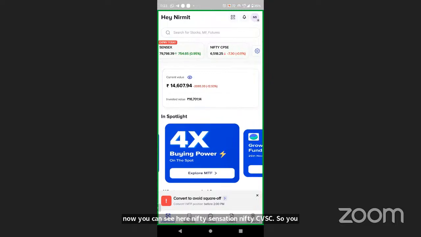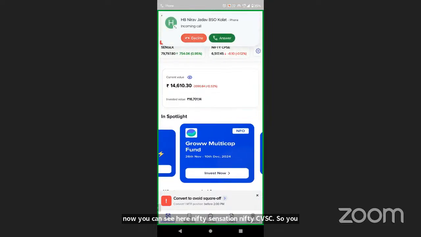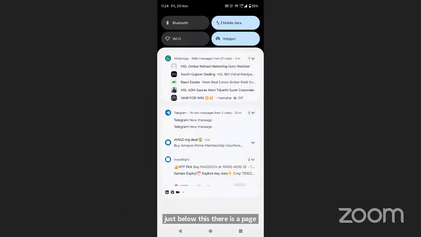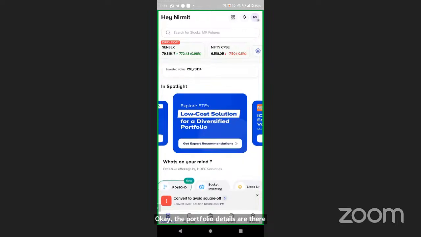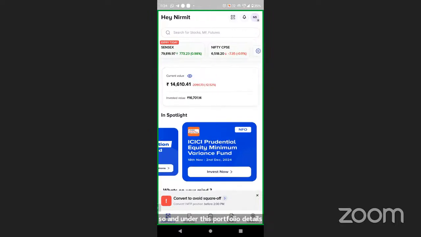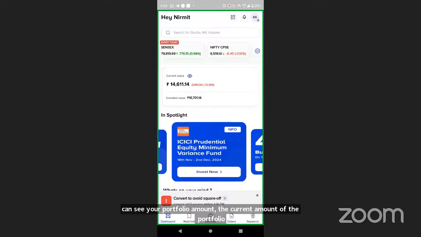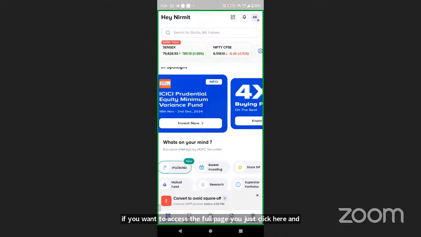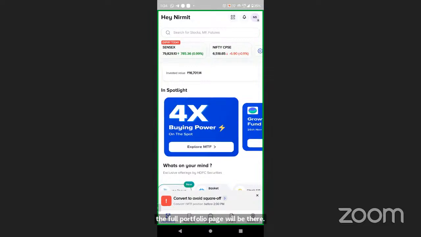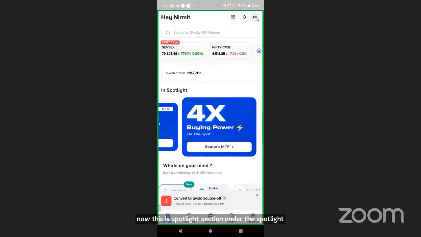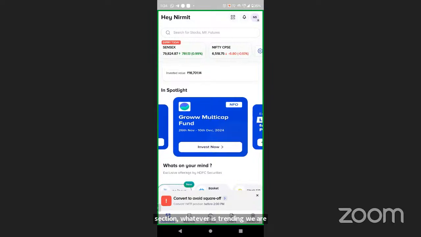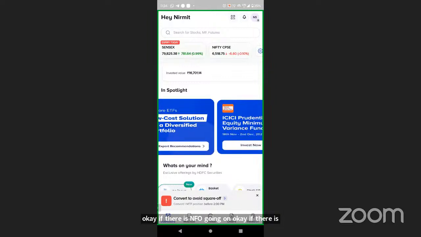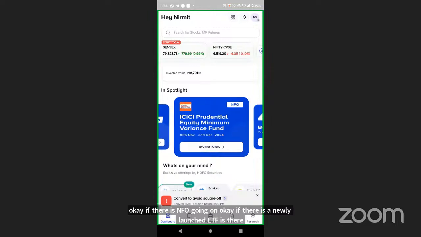This is completely customizable. Just below this, the portfolio details are there. Under the portfolio details, you can see your portfolio amount, the current amount of the portfolio. If you want to access the full page, you just click here and the whole portfolio page will open. Now this is the spotlight section. Under the spotlight section, whatever is trending, we put it here. Like if you want to go for MTF positions, if there is an NFO going on, or if a newly launched ETF is there. Accordingly, the trending products are there.